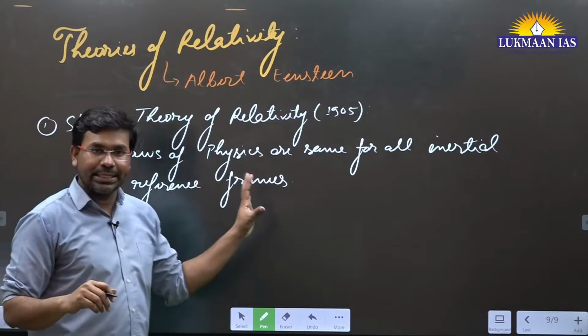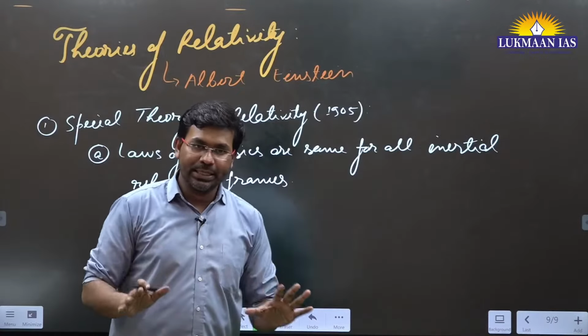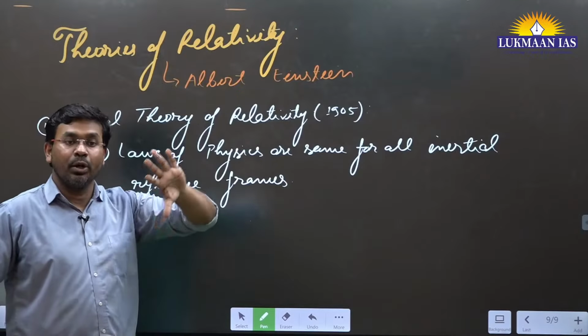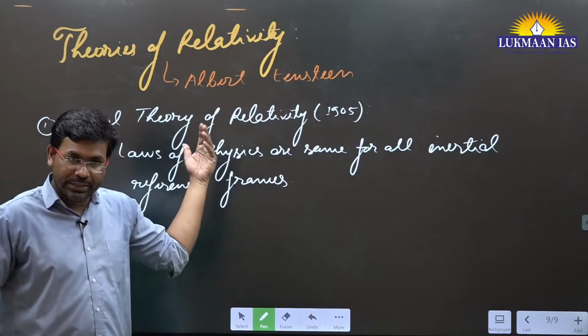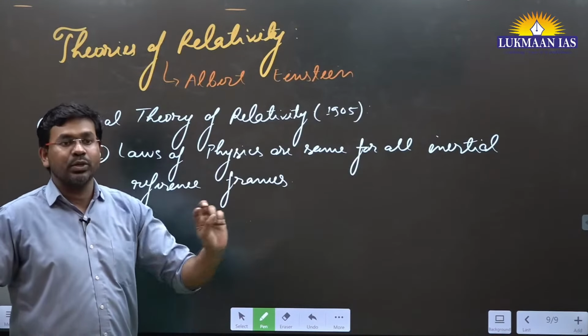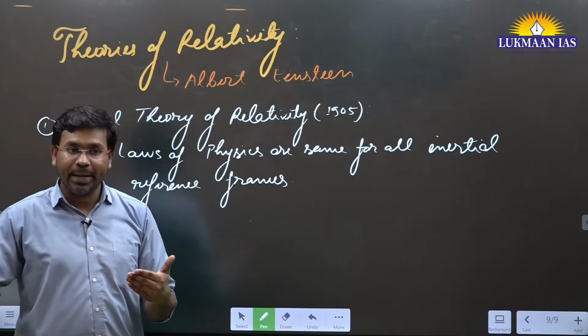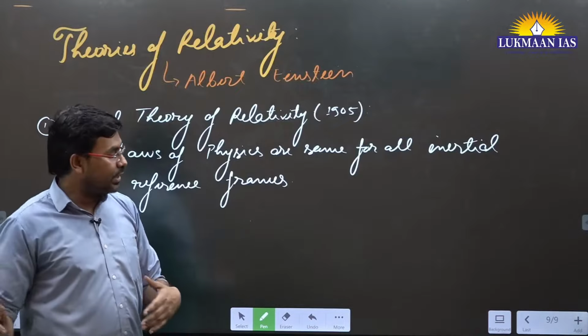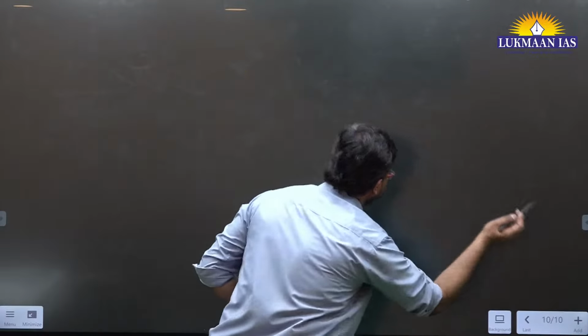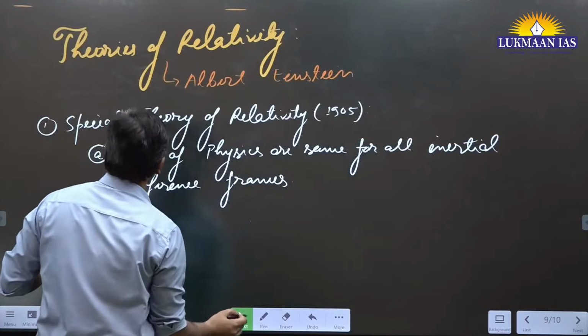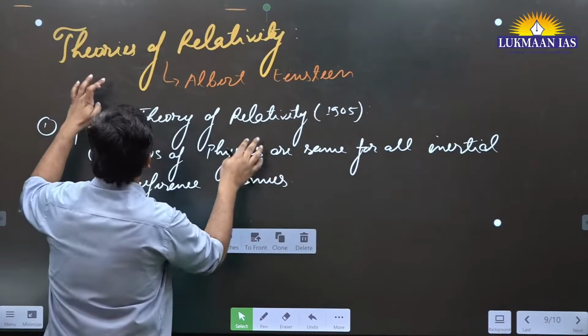Now, to understand the first postulate, it means the classical laws of physics that we have seen. There we have understood about inertial reference frame. What do we mean by inertial reference frame? For example, let's say I have a frame of reference. Let me draw it so that you understand.